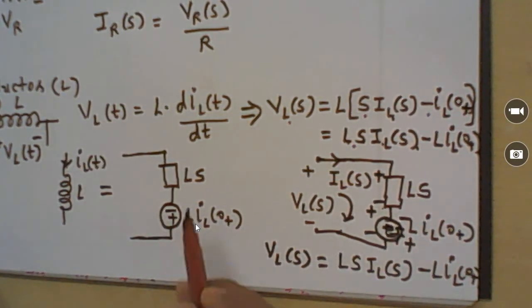Suppose the initial current passing through the inductor is 0.